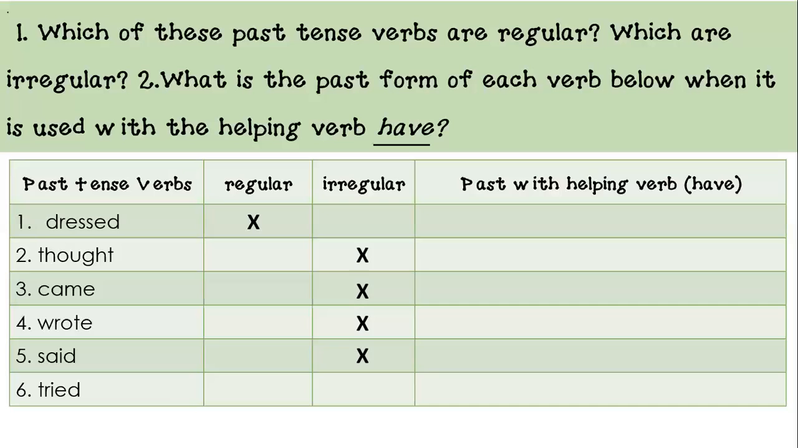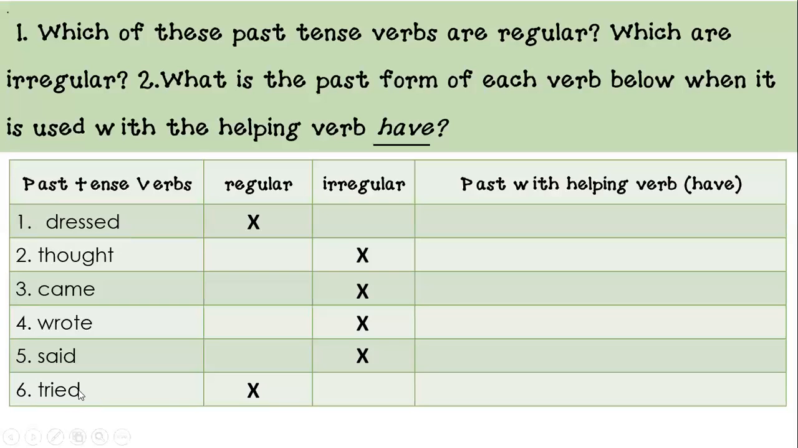For number six, we have tried. And for number six, if you answered regular, you are correct. Okay? I think you guys are getting the hang of this. And also you can go back. You can open your book and you can go to the rules and you can tell me, Mrs. Villamosa, I used rule number one. There are two regular verbs, right? We have dressed, number one, and then we have tried. So it is a regular verb because this one is following rule number one. We just add ed.